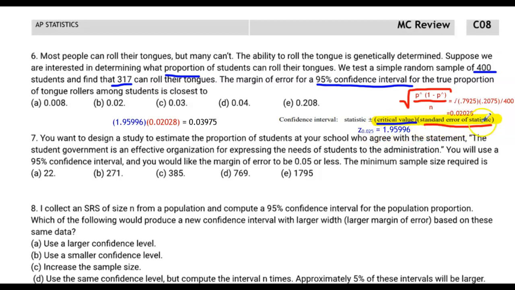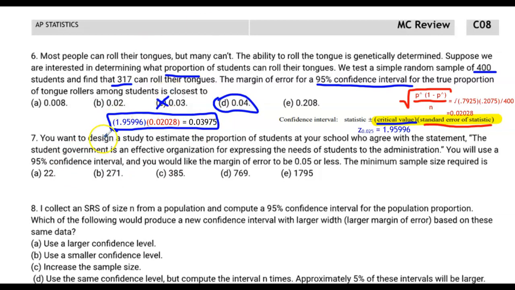Then the standard error of the statistic is here. It's the square root of p hat times 1 minus p hat over n. That calculation is here. It's 0.02028. I multiply those two numbers together to get 0.03975. Be careful, 0.03975 is not closest to 0.03. It's closest to 0.04. Perfect.